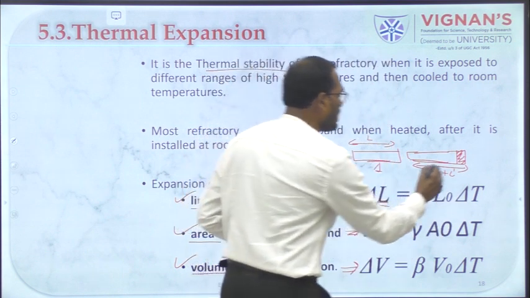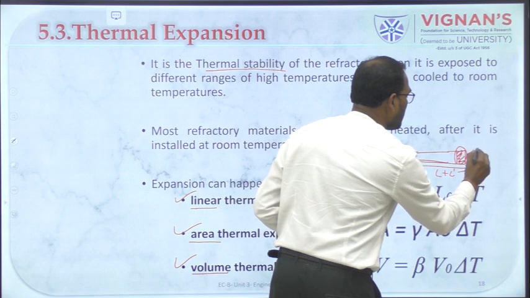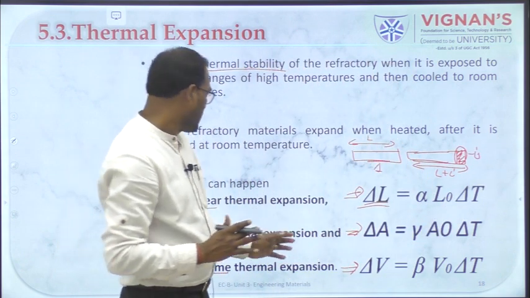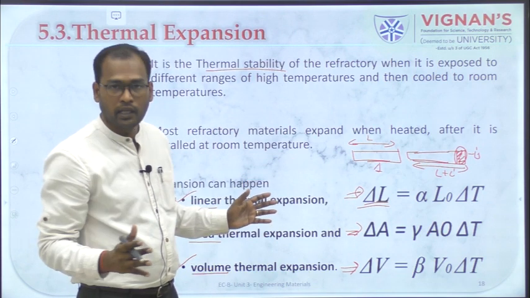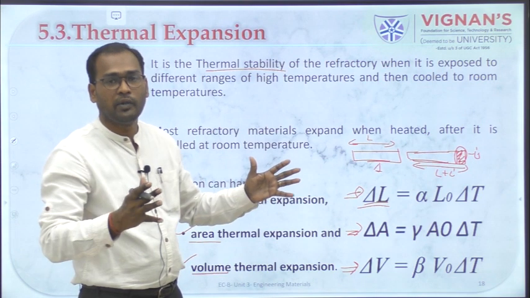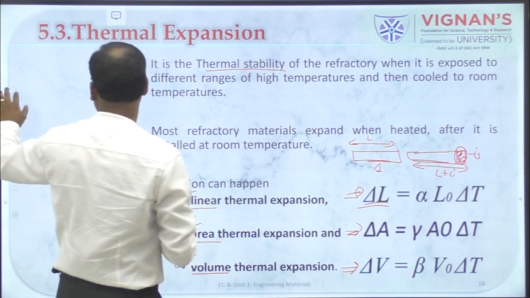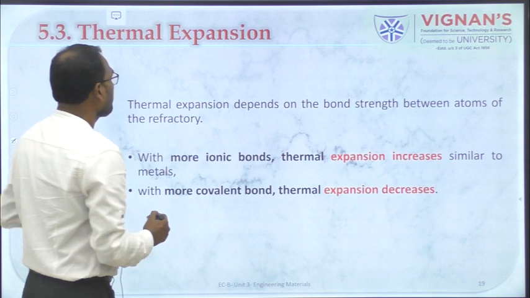This is the region of L dash. This is called thermal expansion. The same thing applies to area expansion also, where the area increases, and to volume expansion also, where the volume of the material starts building up. So, this is thermal expansion, and these can be calculated using these three equations.